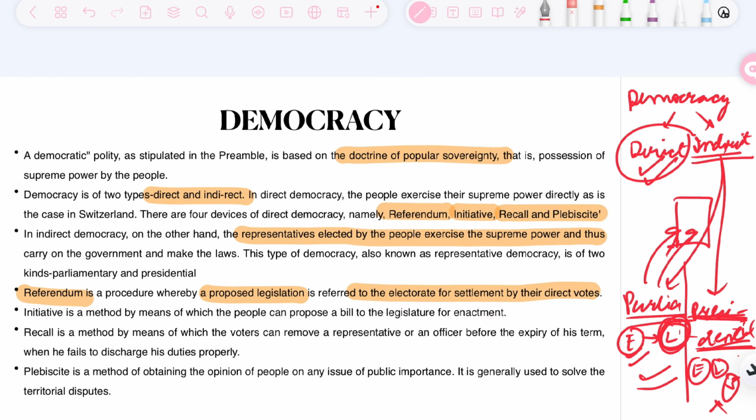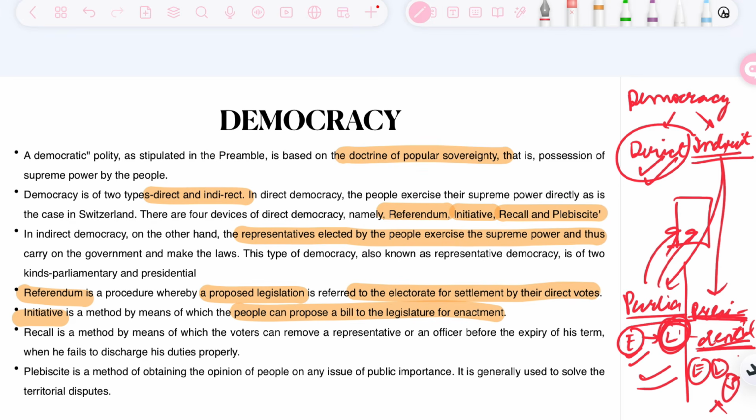But this group of voting people are called the electorate, and when they give their vote directly, it is called a referendum. The second point is initiative. What do you mean by initiative? Initiative is where the people can propose a bill to the legislature for enactment. So when the people themselves come up with a bill on women's reservation, it is called an initiative, where people take the initiative to take more action or role in the lawmaking procedure.